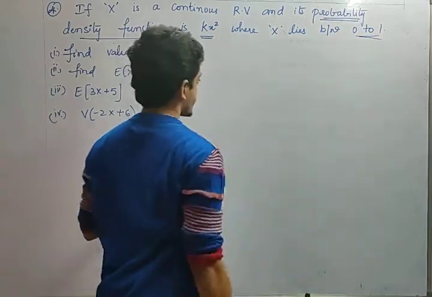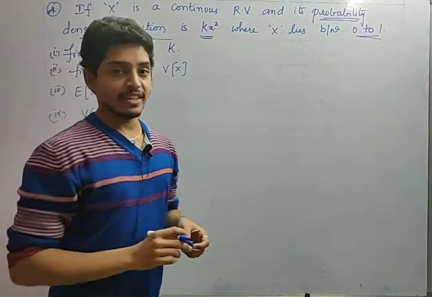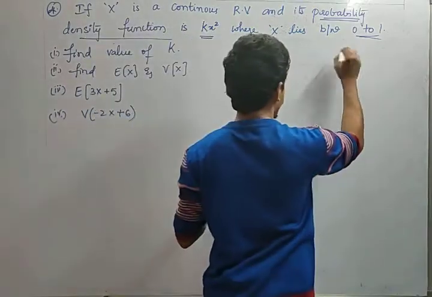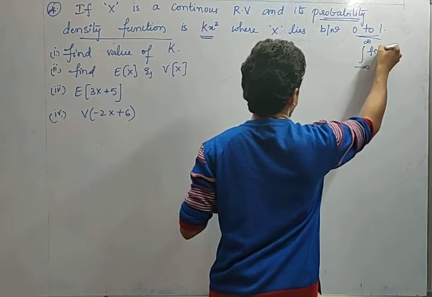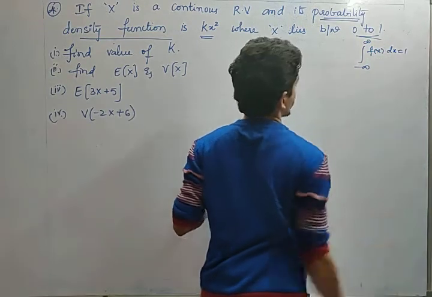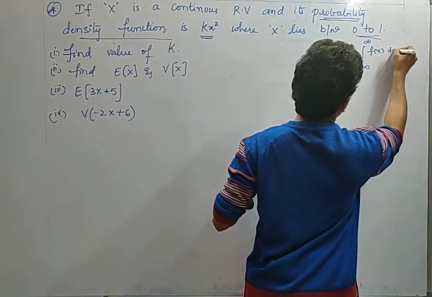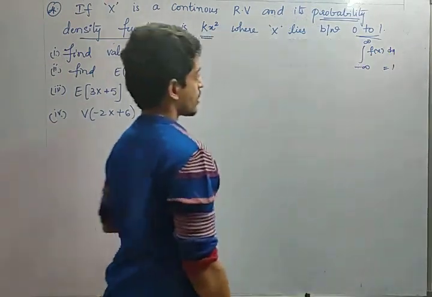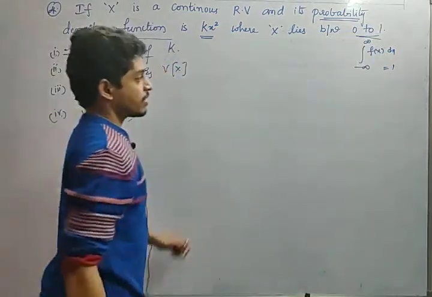We have already discussed a formula: integral from minus infinity to infinity of f of x dx equals 1. For a continuous random variable, integration comes, so integral from minus infinity to infinity of f of x dx equals 1. This is the formula, right? Yes or no? Now, he has given us limits 0 to 1. Okay, fine. So now we have to convert.